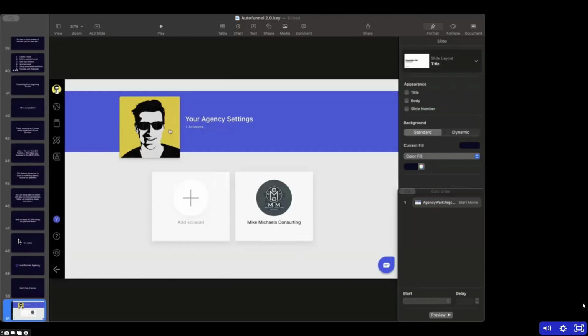Sorry, just to jump in, I did get this fixed, guys, so sorry about that. I was trying to hide some controls on Zoom, and it looks like it shut down sharing.